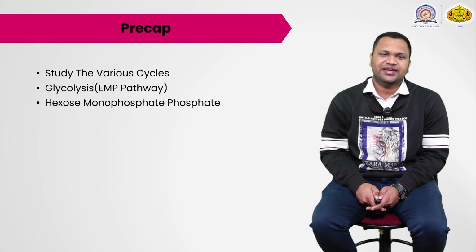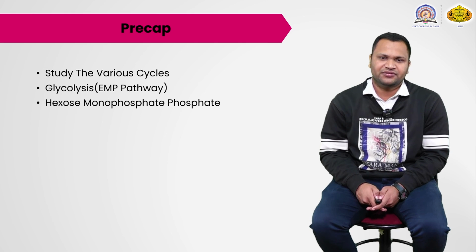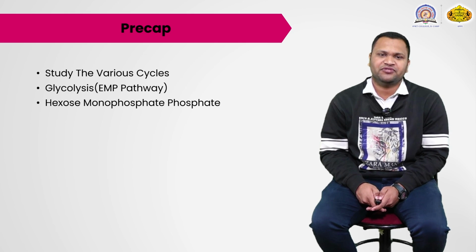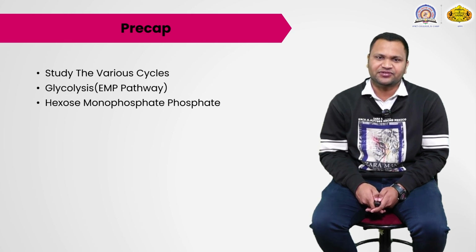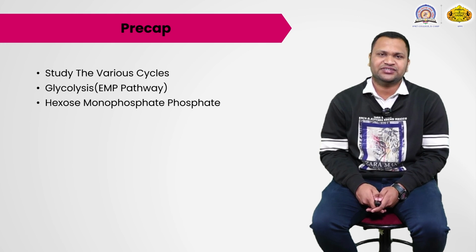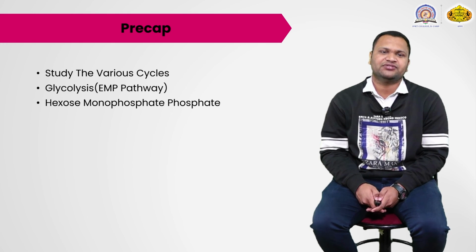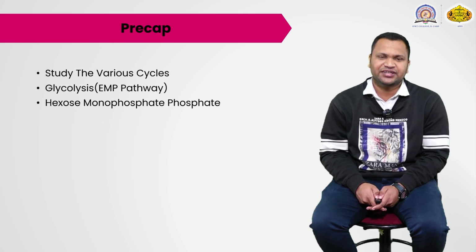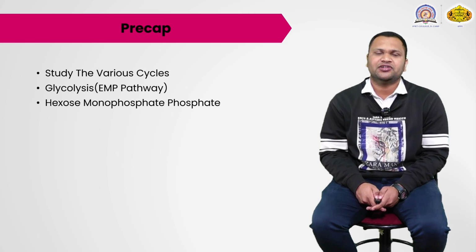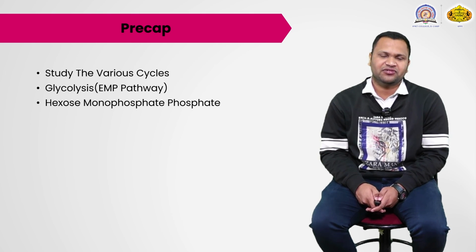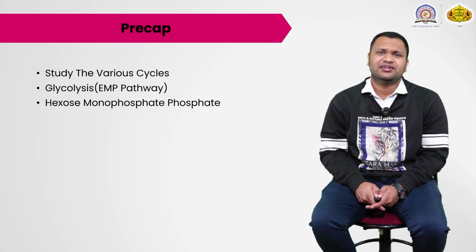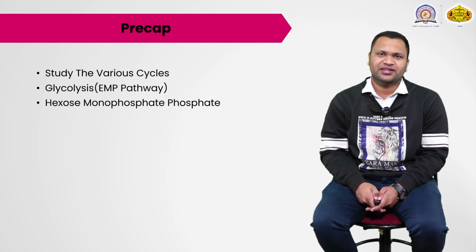Then the hexose monophosphate pathway, here the word phosphate is not repeated, it is the hexose monophosphate pathway. It is required to produce some reducing equivalents from glucose. We have to discuss these various categories of pathways. Okay. Thank you.